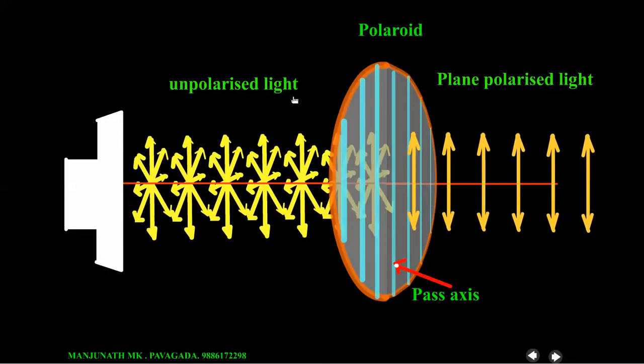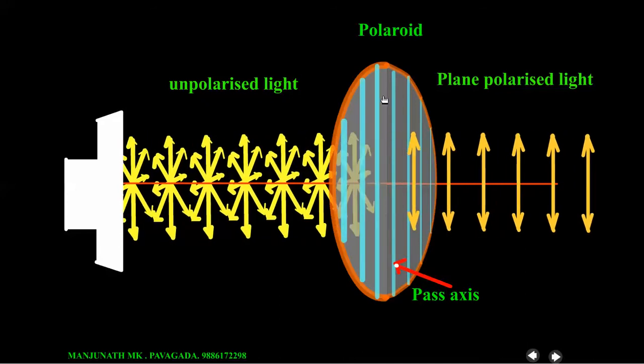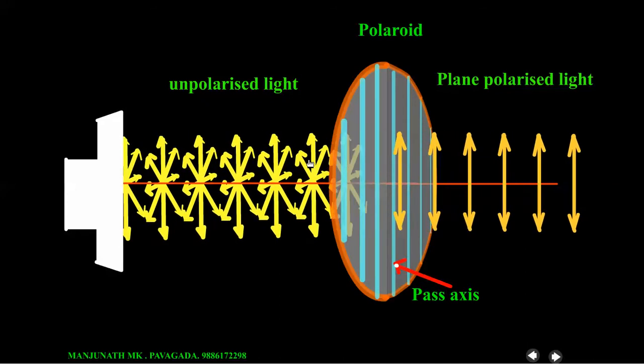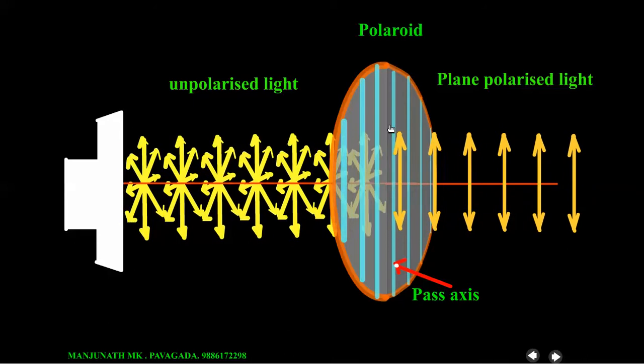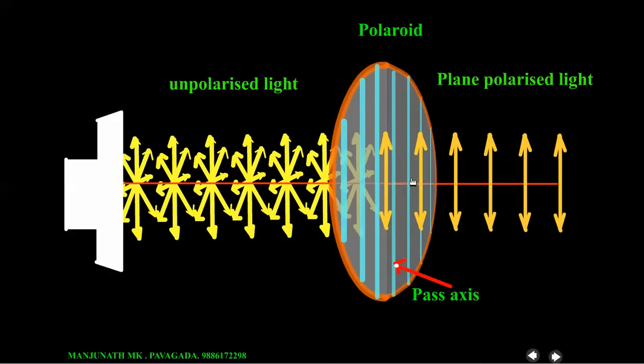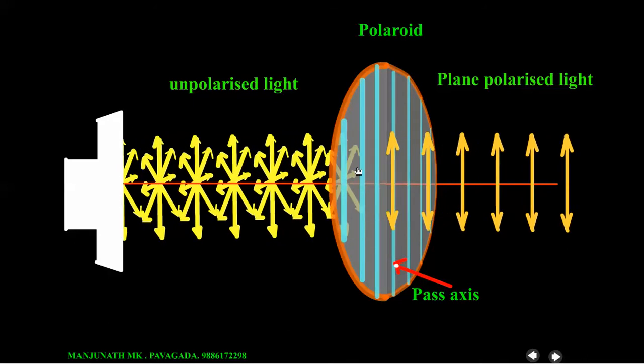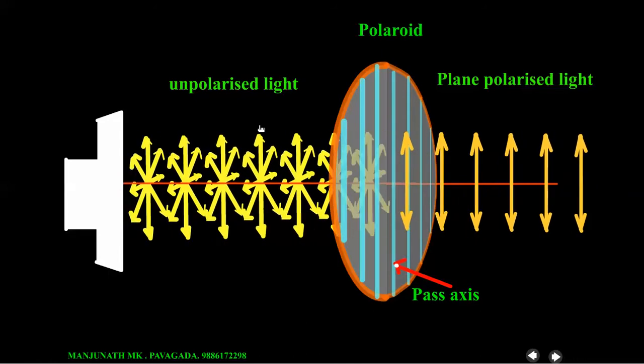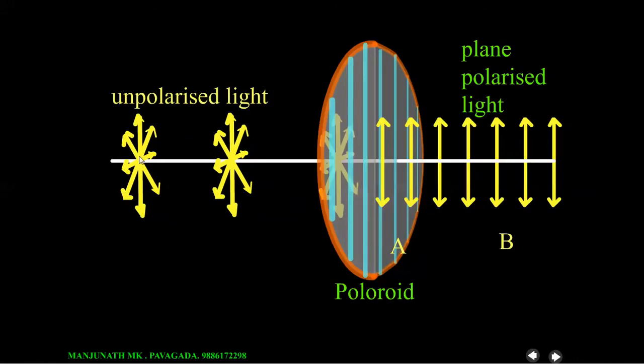When unpolarized light is passed through Polaroids, the vibrations parallel to the pass axis only can pass through the Polaroid. This phenomenon is known as polarization. Look here, this is unpolarized light and this is plane polarized light. In this plane light is polarized, and look here, these are pass axis. Parallel to this pass axis, the vibrations are emerging out from the Polaroid.